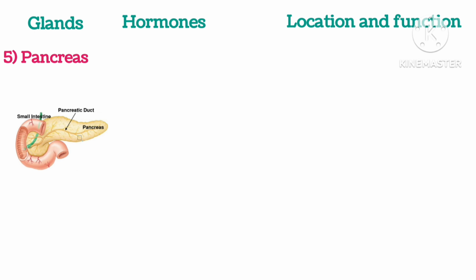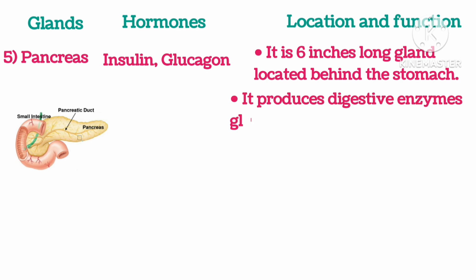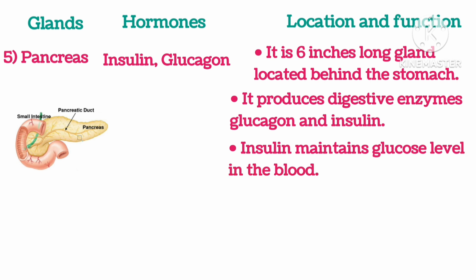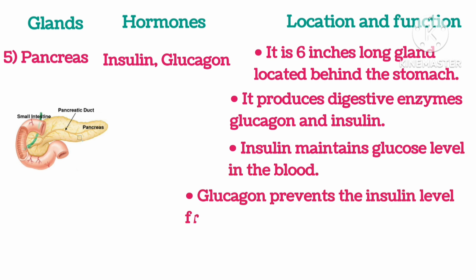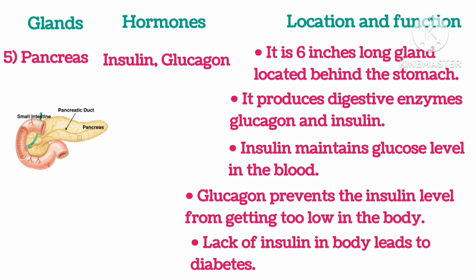Pancreas secretes insulin and glucagon. It is a 6 inches long gland located behind the stomach. It produces digestive enzymes, glucagon and insulin. Insulin maintains the glucose level in the blood, and glucagon prevents the glucose level from getting too low in the body. Lack of insulin in blood leads to diabetes.